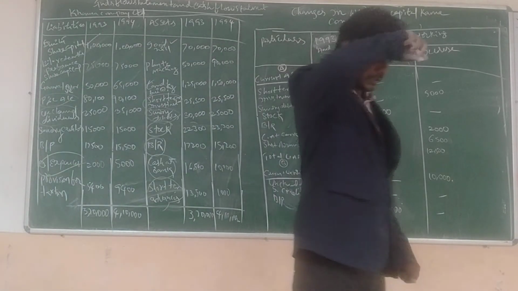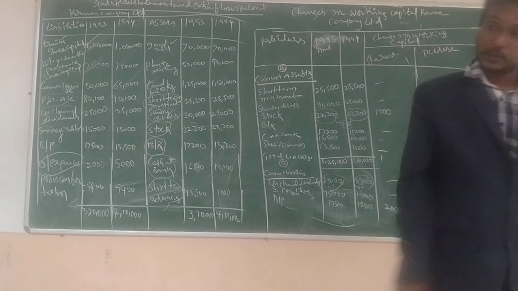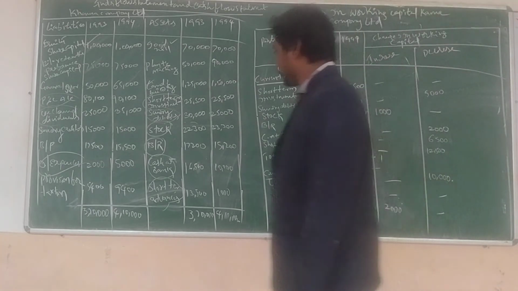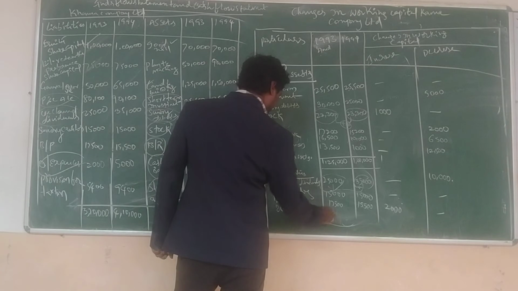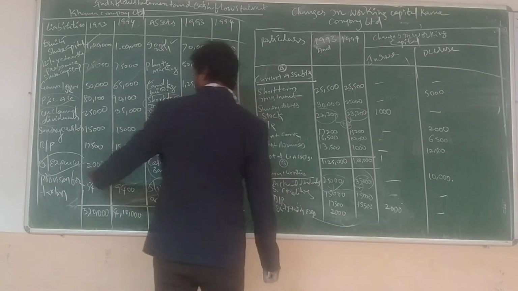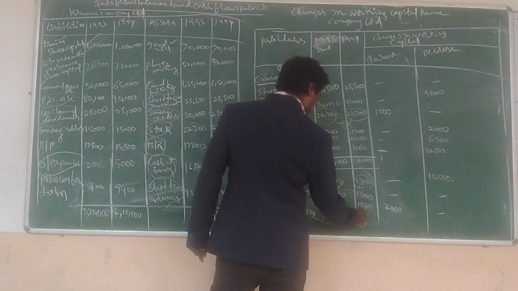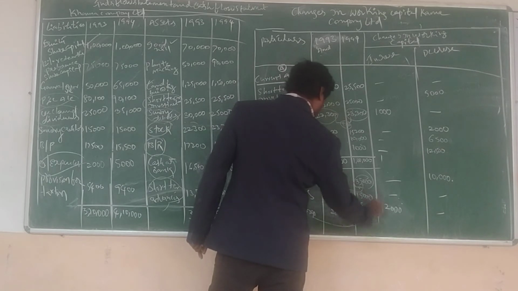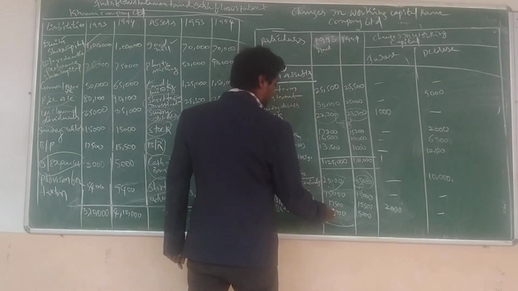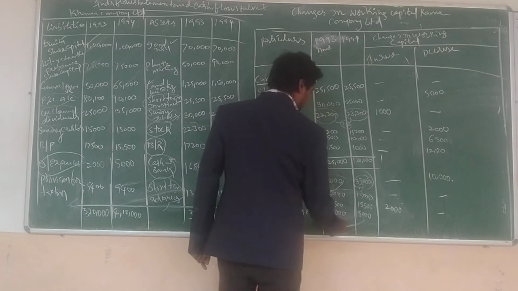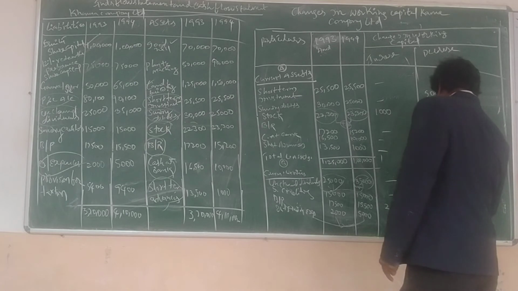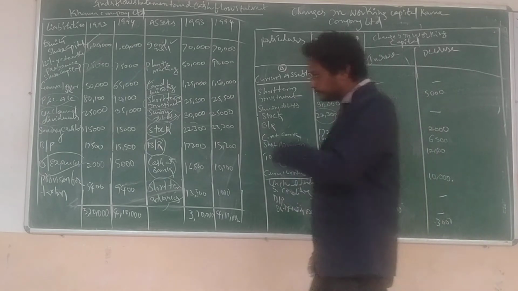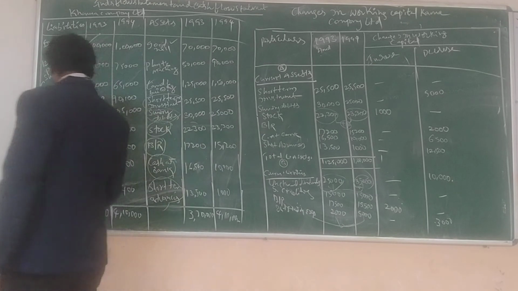Next, outstanding expenses. How much? 2,000. Next, 5,000. See, it is an increase, so now the asset value decreases. How much? 3,000. Next, provision for taxation.